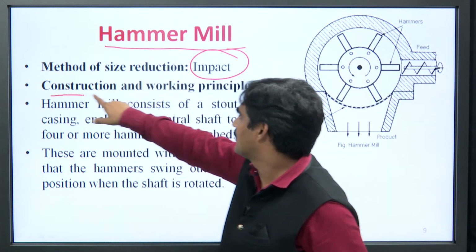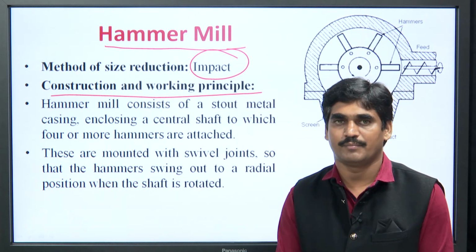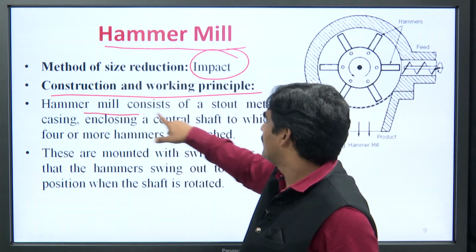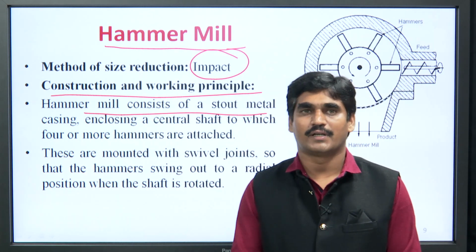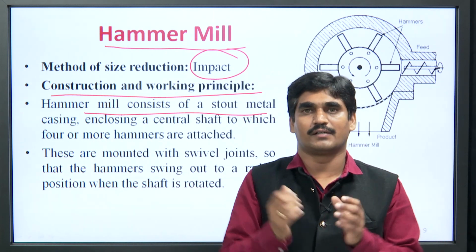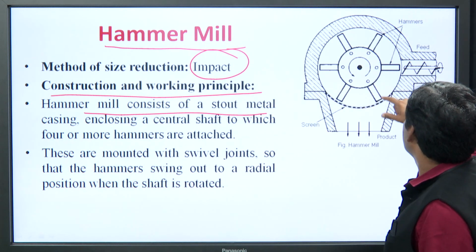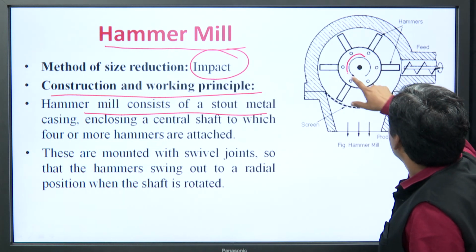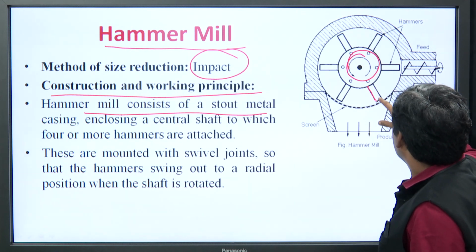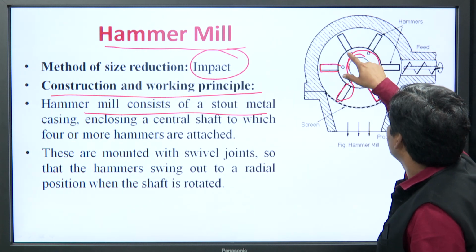Next, let us see the construction and working principle of the hammer mill. This mill consists of a metal casing which encloses a central shaft to which 4 or more hammers are attached. So, this is the central shaft. To this central shaft, these are the different hammers which are attached.